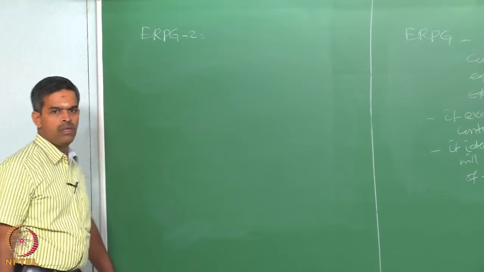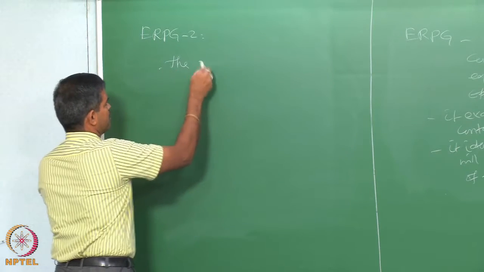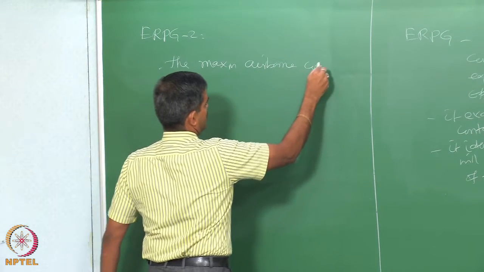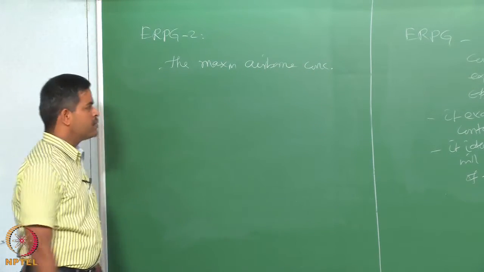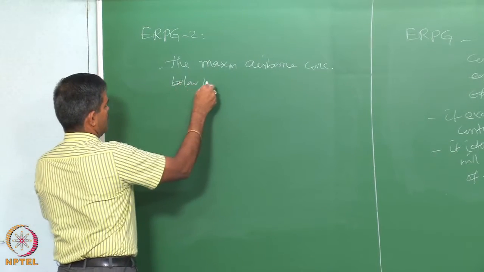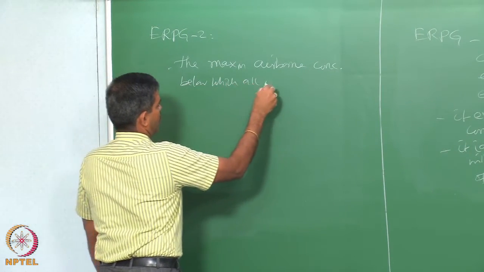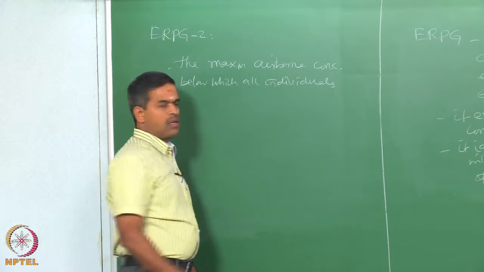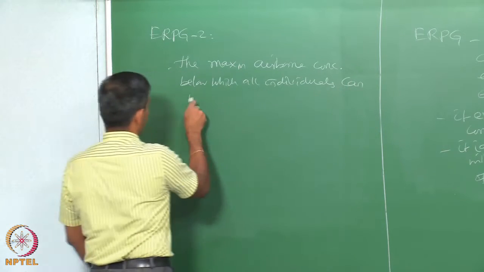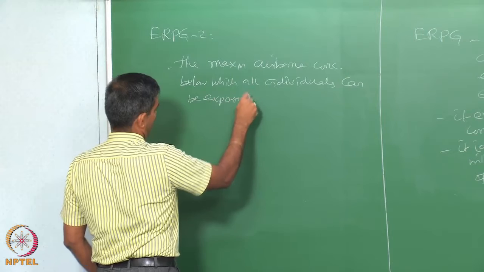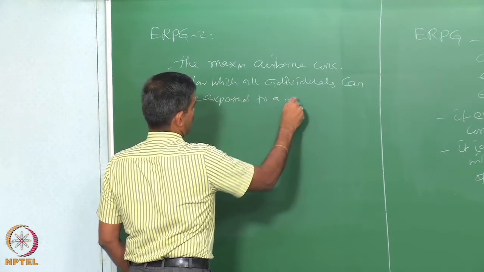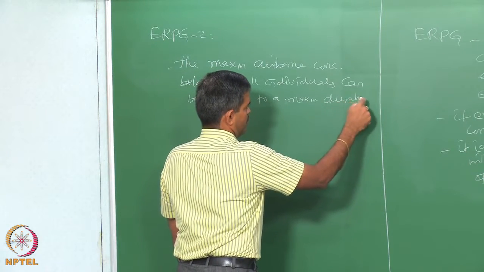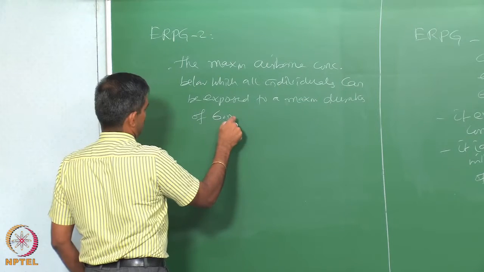ERPG level 2 is again the maximum airborne concentration, below which all individuals can be exposed to a maximum duration of 60 minutes.